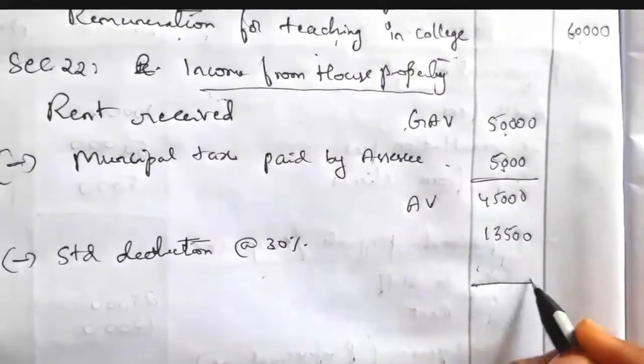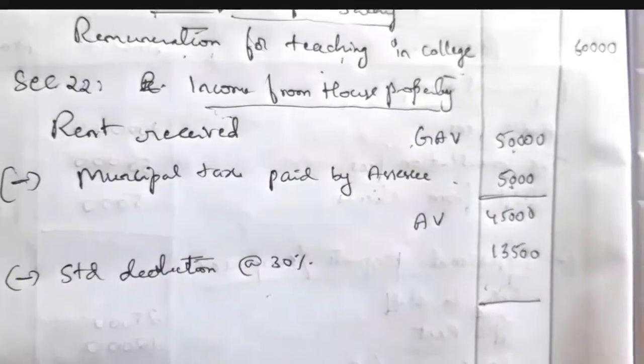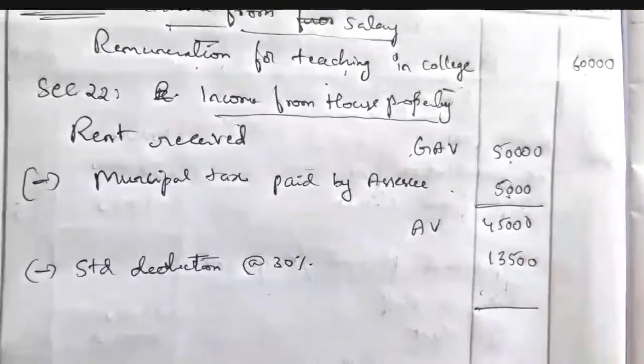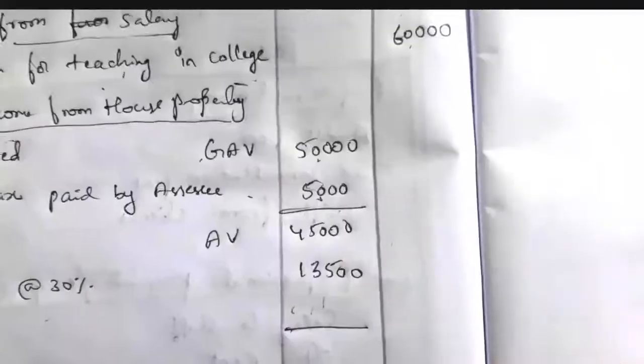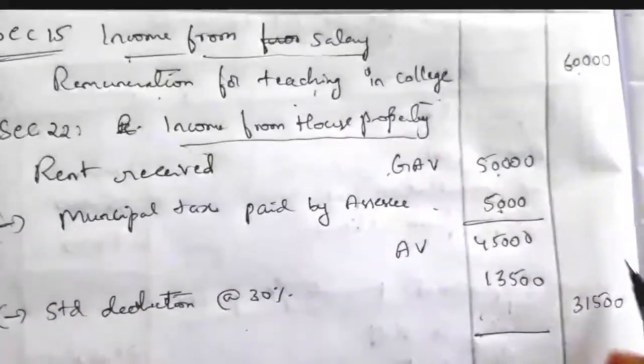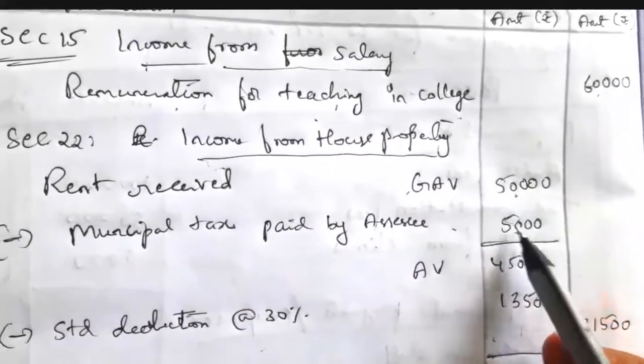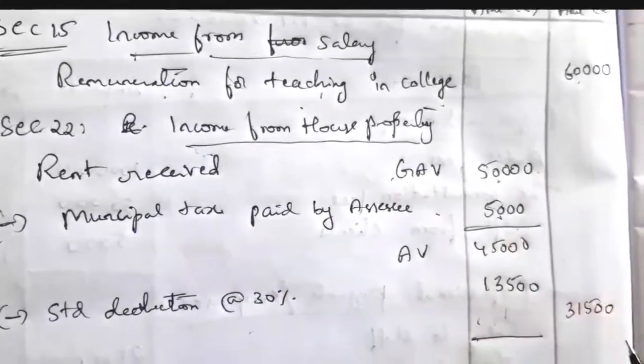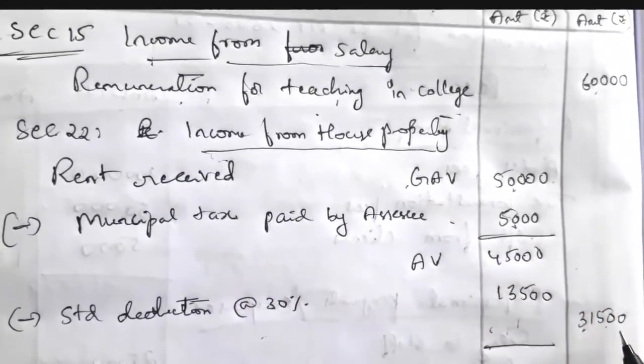So after deducting the two deductions from the annual value, the balance is the taxable income from house property, that is equal to 31,500. So actually this chartered accountant has received a rental income of 50,000, but his taxable income is 31,500.